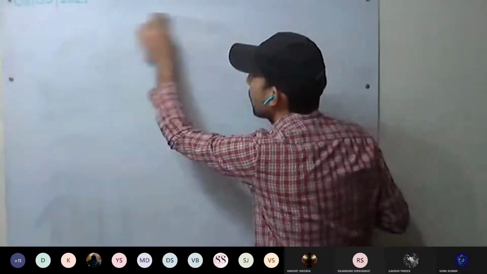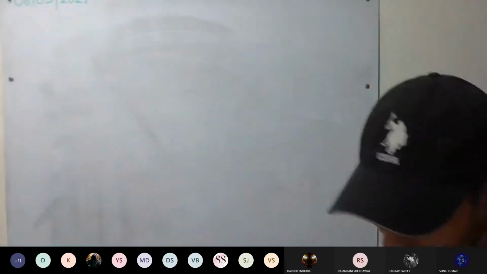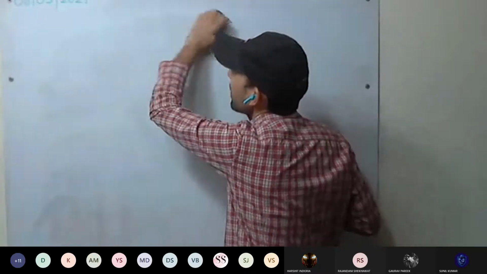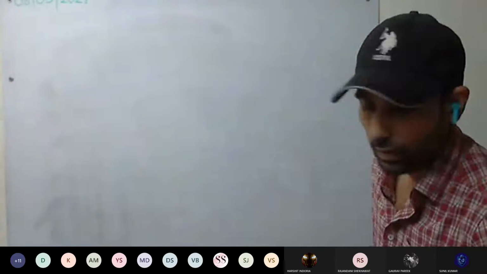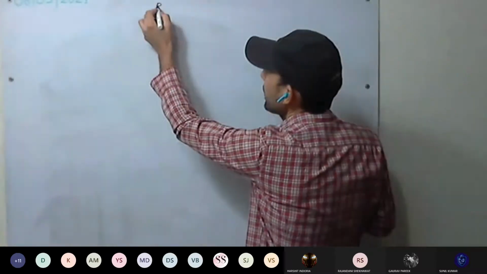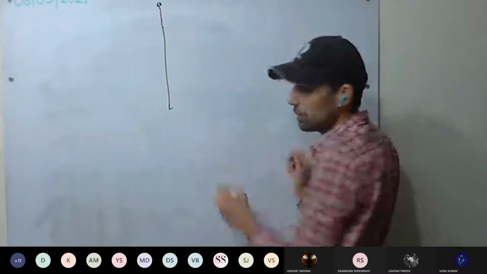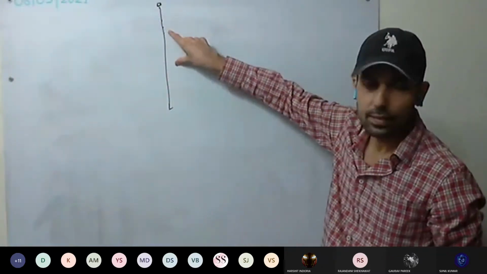Now how can we represent this rectilinear or straight line motion? For example, you have a pebble, which is a small stone. You are at some height and you drop this pebble. It will come down, and every second it will cover some distance.